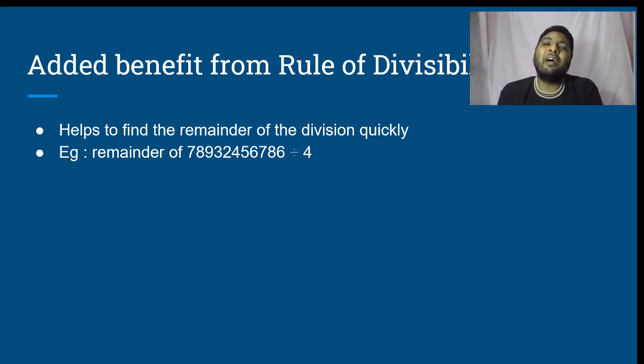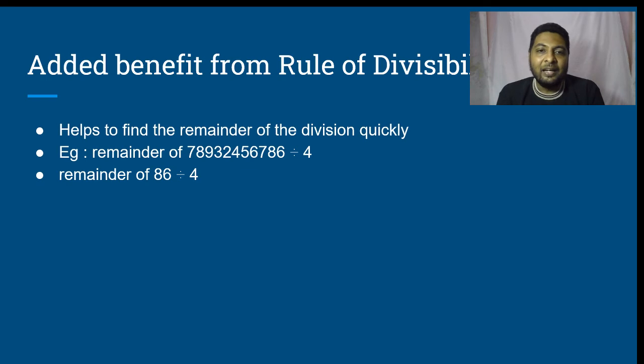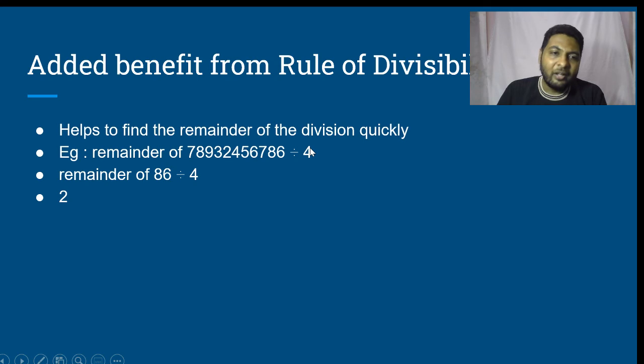You don't have to divide it by 4. What is the rule of divisibility for 4? The number formed by the last two digits must be divisible by 4. What is the number formed by the last two digits in this case? 86. Divide 86 by 4. What is the remainder? The remainder is 2. Therefore, even the bigger number when divided by 4 gives me a remainder of 2. It's as simple. Is this clear?